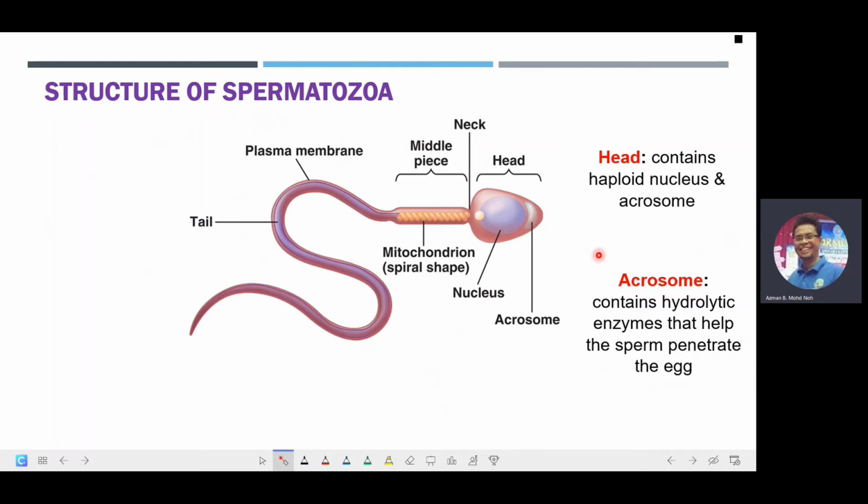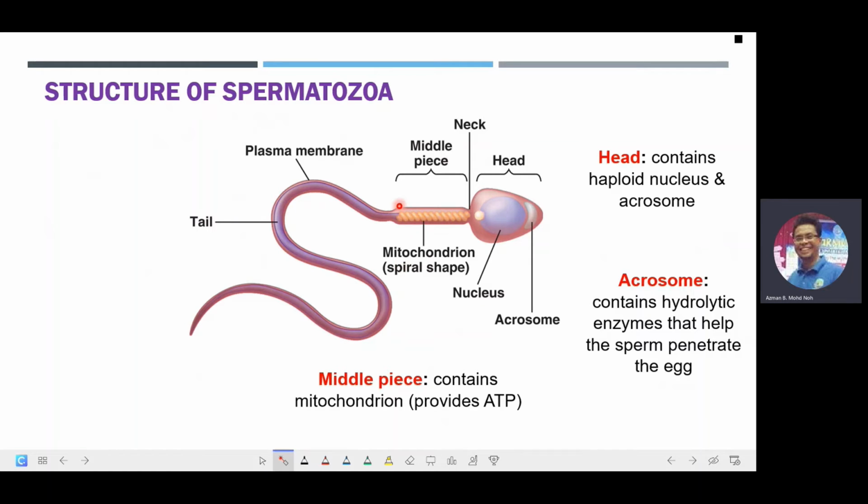So what is an acrosome? It is actually a structure that contains hydrolytic enzymes, which is the type of enzyme that will be able to hydrolyze things that surround the oocyte or the egg, and this actually helps the sperm to penetrate the egg.